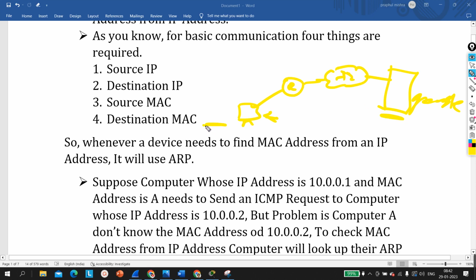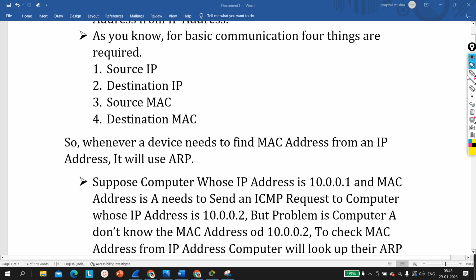Now the source IP will be the IP address of the PC, and the destination IP will be the IP address of the Google server, right? But what will be the source MAC? The source MAC will be the MAC address of the sender PC, and the destination MAC will be the MAC address of the default gateway. So this machine needs to resolve the MAC address of its default gateway if the destination belongs to a different network. Always keep in mind that ARP is the Address Resolution Protocol, which is used to find a MAC address from an IP address. Here I have taken one example.